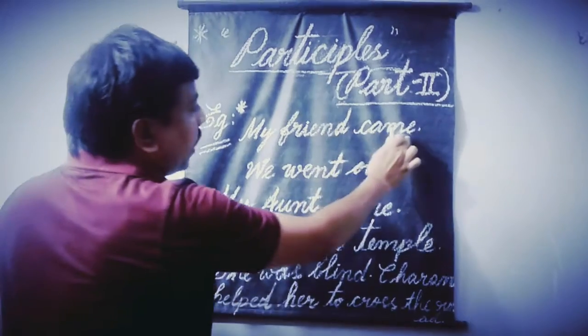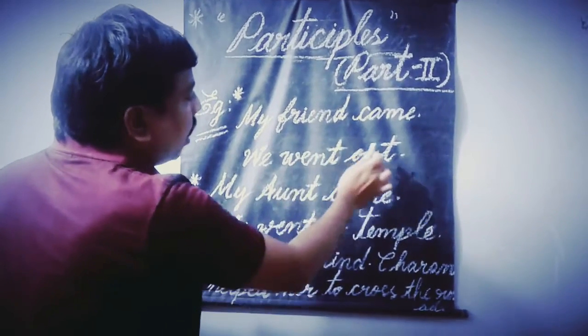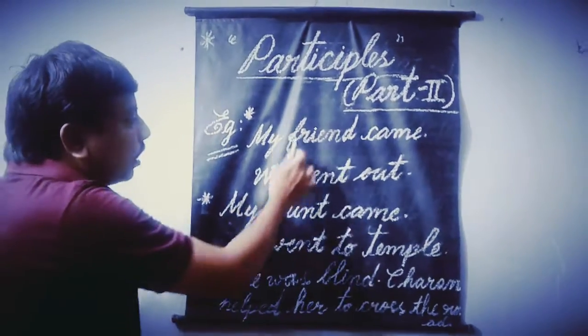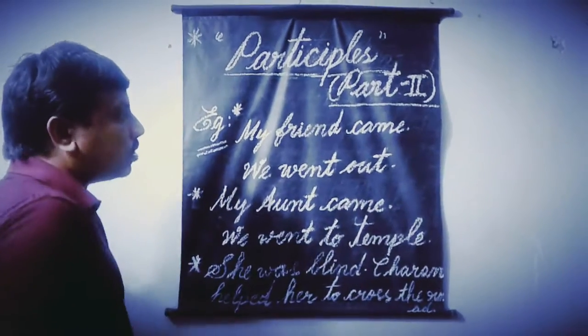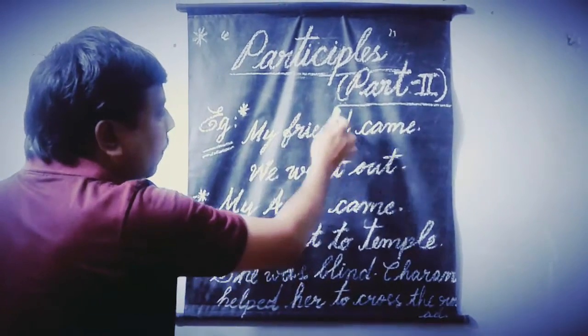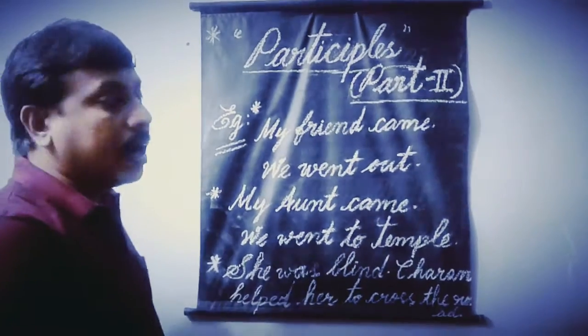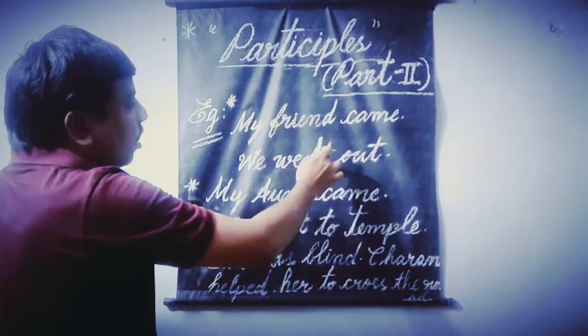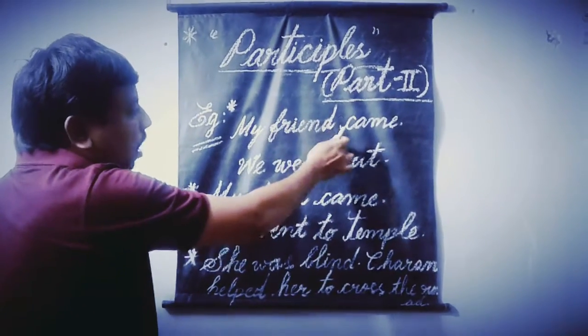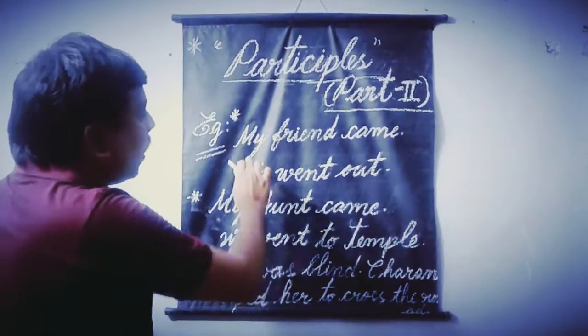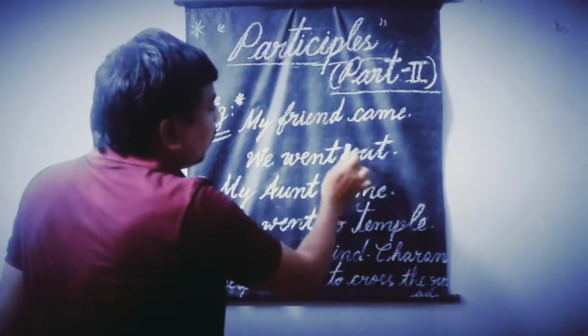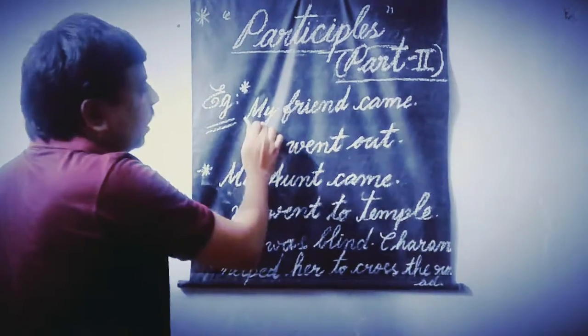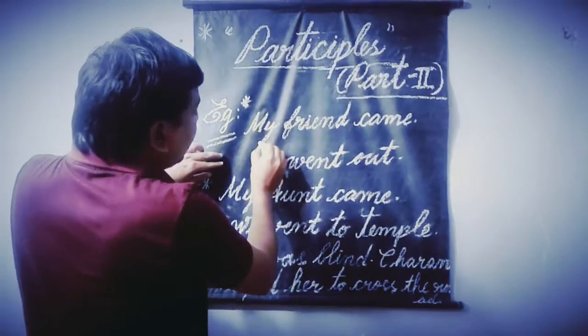My friend came, we went out. These are the two events. These two events are to be combined by using participle. All these two events are in the past form. My friend came, we went out. But here we have different subjects.